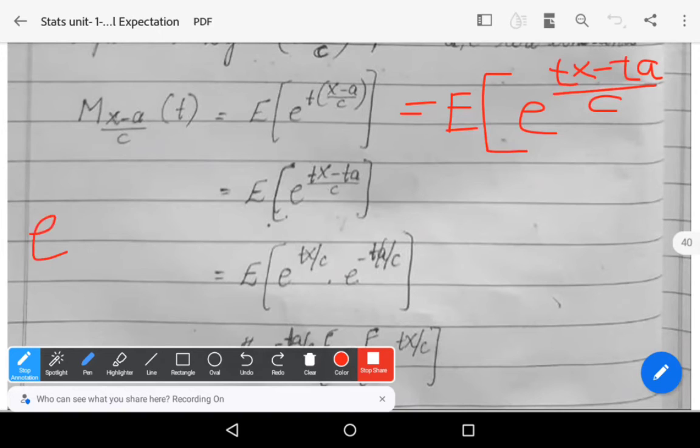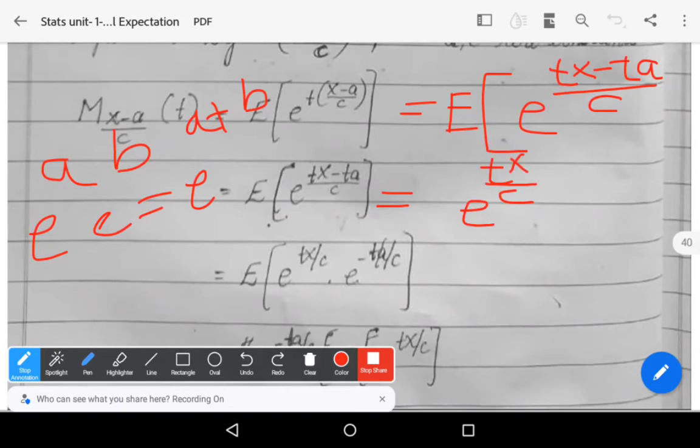Already we learned this property, e^a times e^b is equal to e^(a plus b). So by using this, it can be written as e^(tX/c) times e^(minus ta/c).